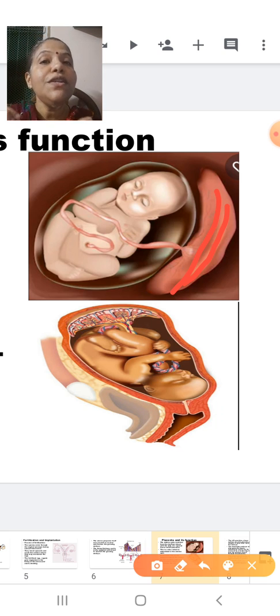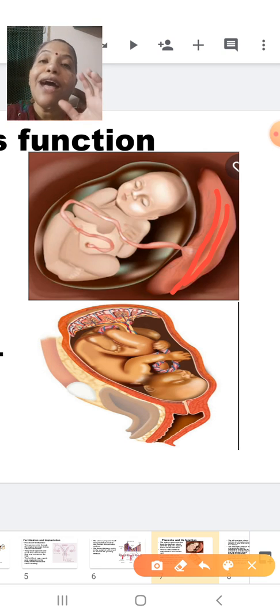Okay, now what is the function of the placenta? The placenta provides nourishment, that is, it gathers food materials for the fetus. Fetus means the developing child in the mother's body. At the same time, the placenta will help in collecting the waste which is produced by the child.